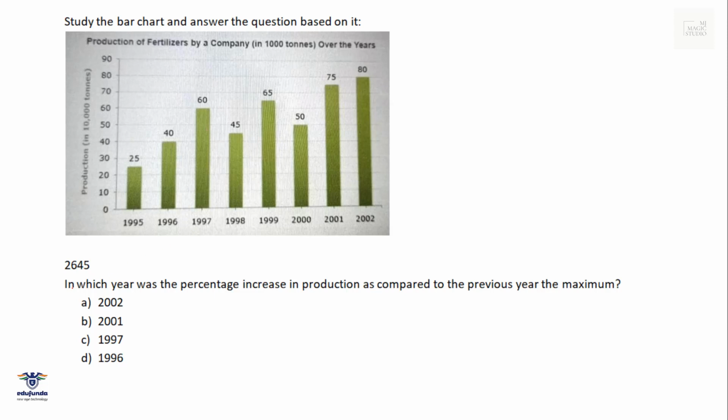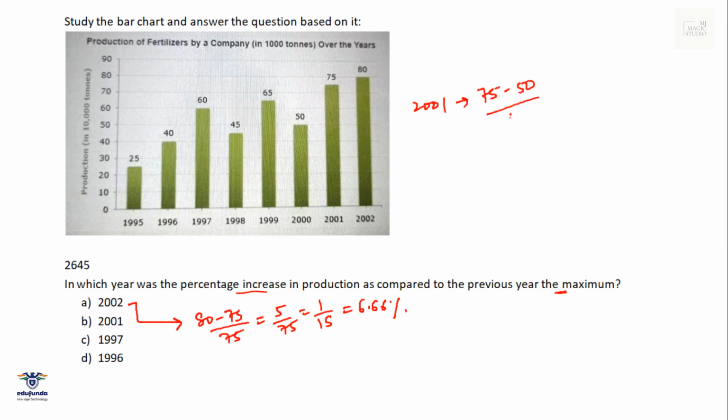Okay, the same bar chart, this time: in which year was the percentage increase in production as compared to the previous year the maximum? Okay, let's do it option-wise. 2002 would be 80 minus 75 divided by 75, that is 5 by 75, 1 by 15, 6.66% increase. 2001, let me do it here. For 2001, it would be 75 minus 50 divided by 50. That is 25 by 50, that is half, that means 50% increase.